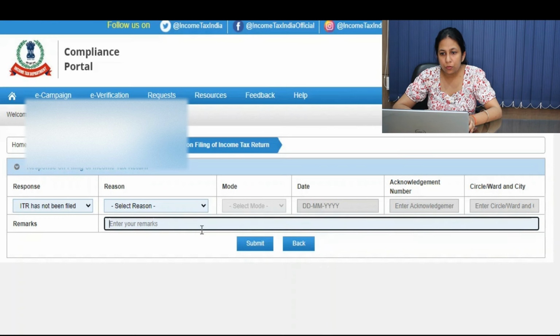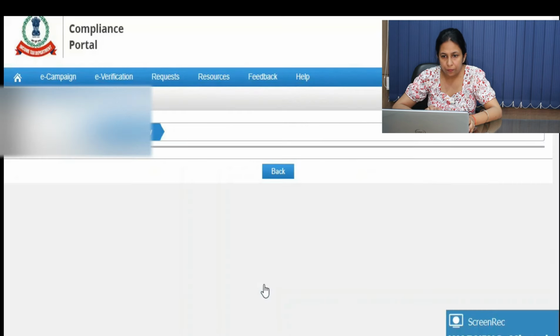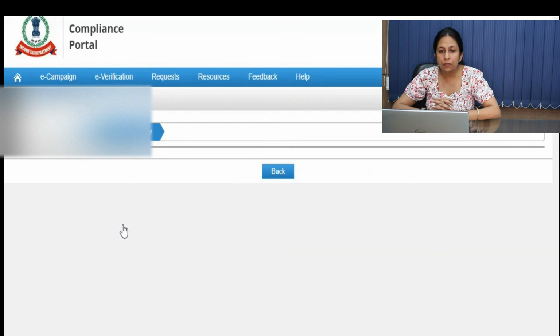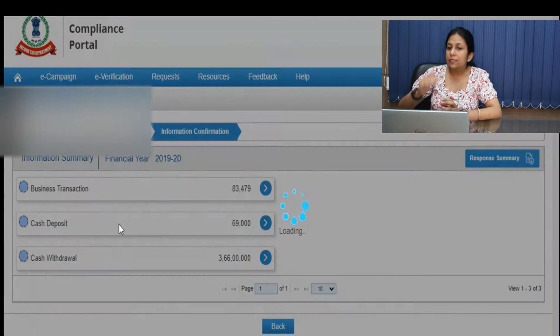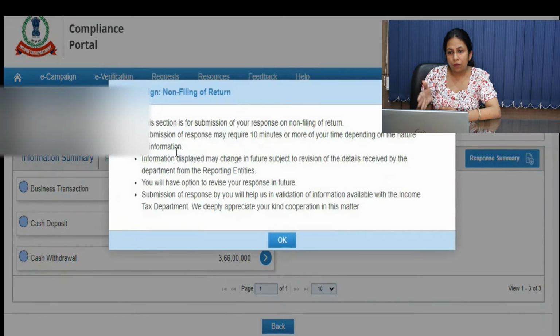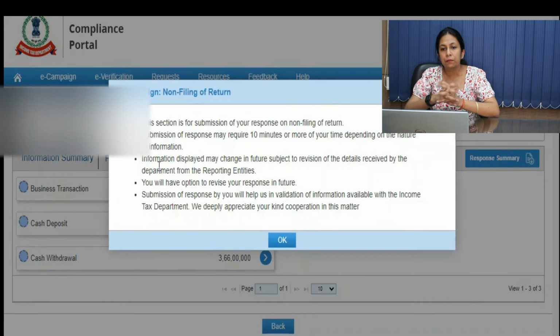Now comes our second option, that is e-campaign information confirmation. Here you can see this tab, that is e-campaign non-filing of return. This section is for submission of your response for non-filing of return. Submission of a response may require 10 minutes or more of your time depending on the nature of information.